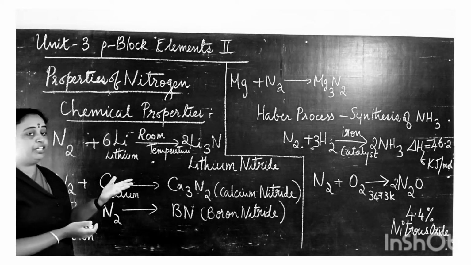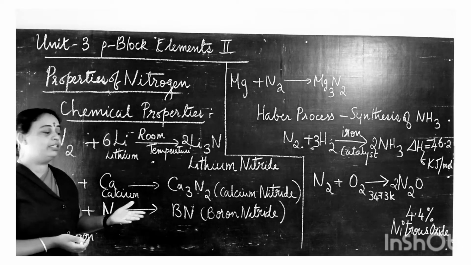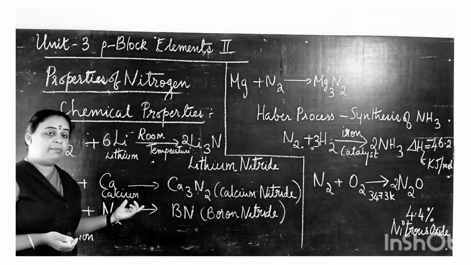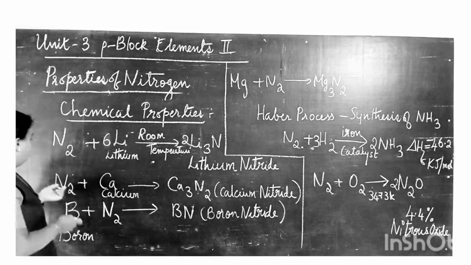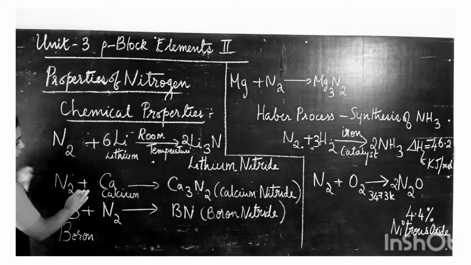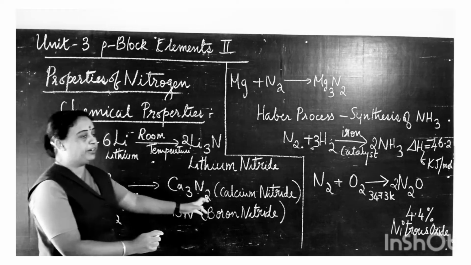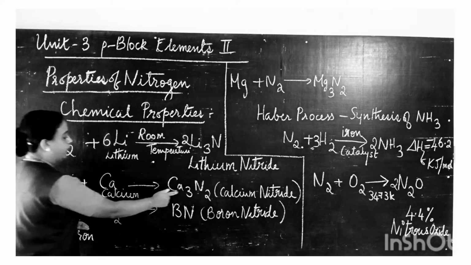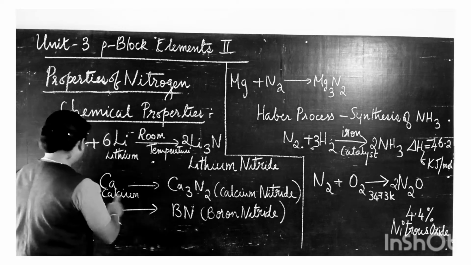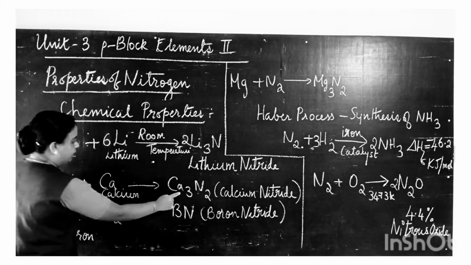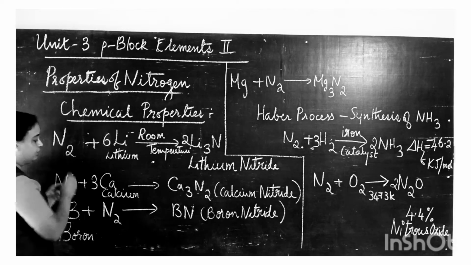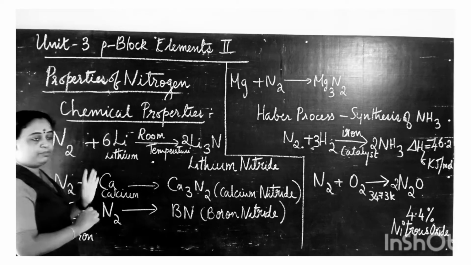Only at elevated temperature will it react with other elements, especially group 2 elements. Dinitrogen N2 reacts with calcium to give calcium nitride, Ca3N2. Here there are 2 nitrogen, and here also 2 nitrogen, so it is balanced. Here there are 3 calcium, and here also 3. So it's balanced.